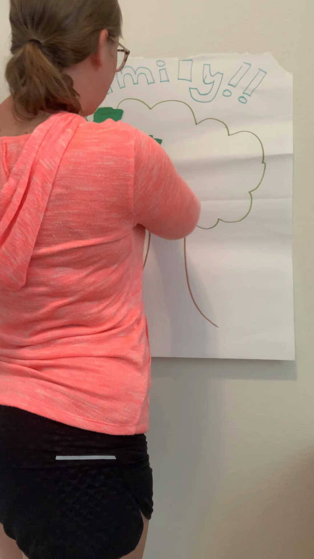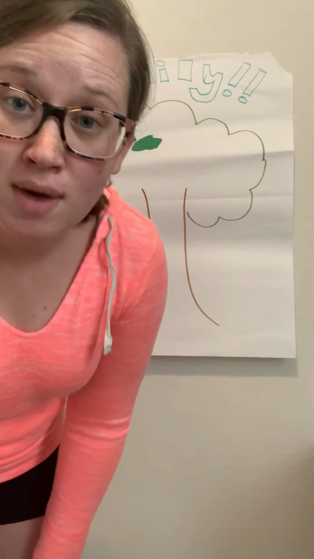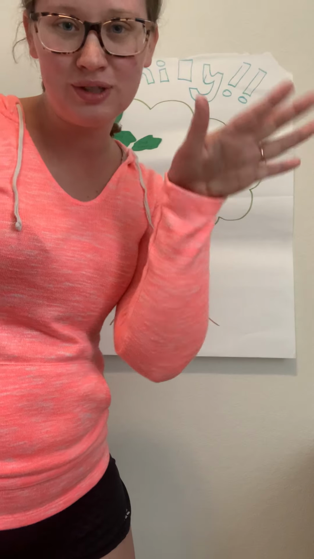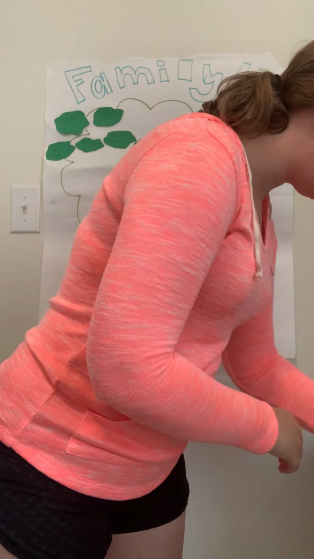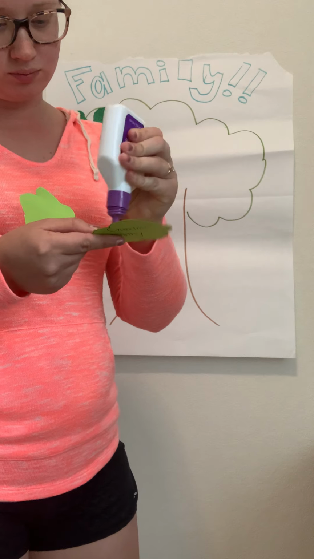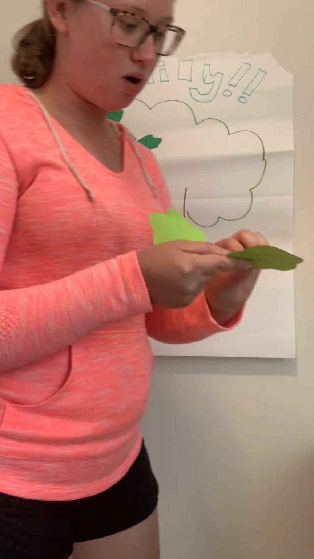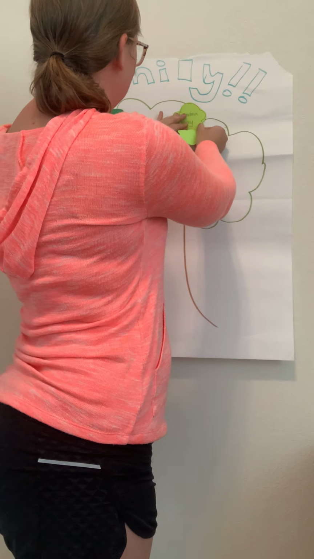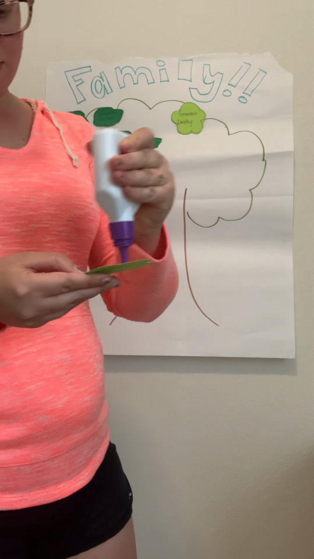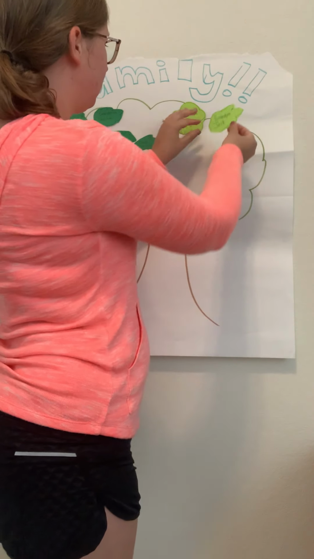So before I move on, I'm going to talk a little bit about my mom's mom and dad. They're going to be in a different color because I thought it would be cool to show the difference with a different color. So my grandma's name on my mom's side was Dorothy, and my grandpa's name was Jack, Grandpa Jack. I'm going to start with the oldest first, my grandma, Dorothy, and my grandpa, Jack, right here, next to her.